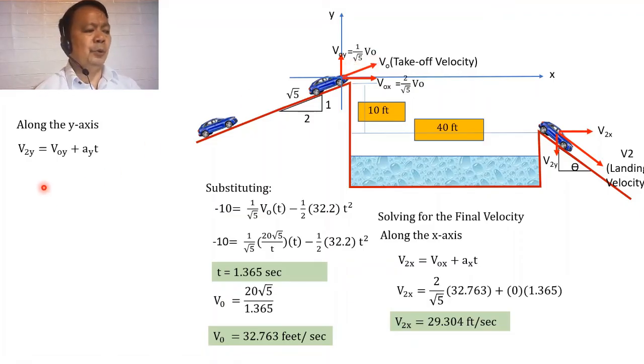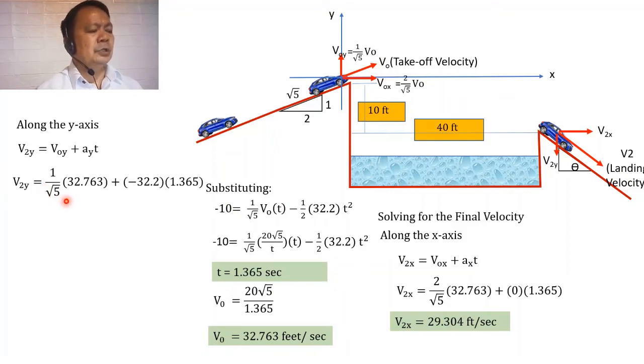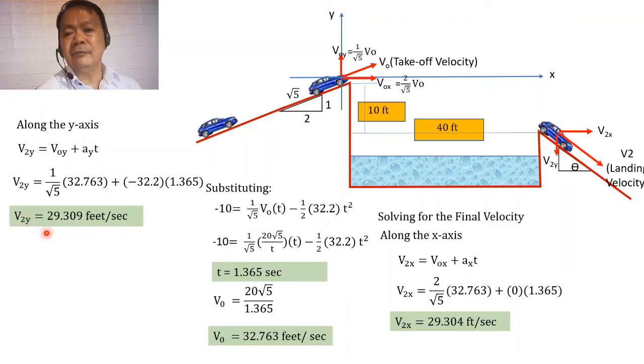So the final velocity in the y direction will be equal to 1 over the square root of 5 multiplied by 32.763, plus the quantity negative 32.2, representing the acceleration due to gravity, which is directed downward, multiplied by the time t of 1.365 seconds. From here, we get the y component of the final velocity equal to 29.309 feet per second.